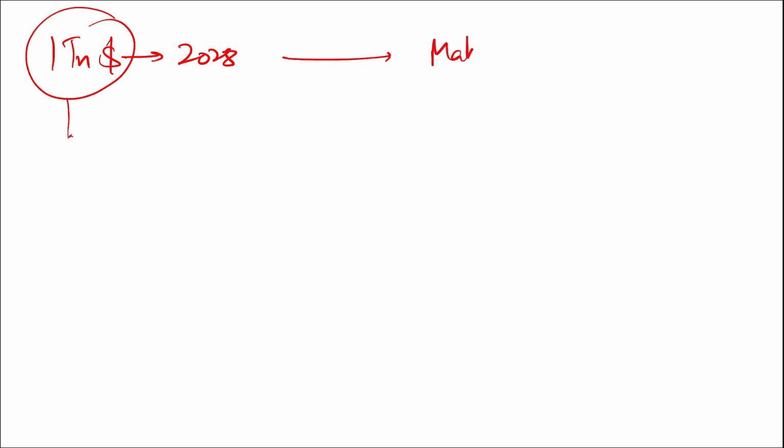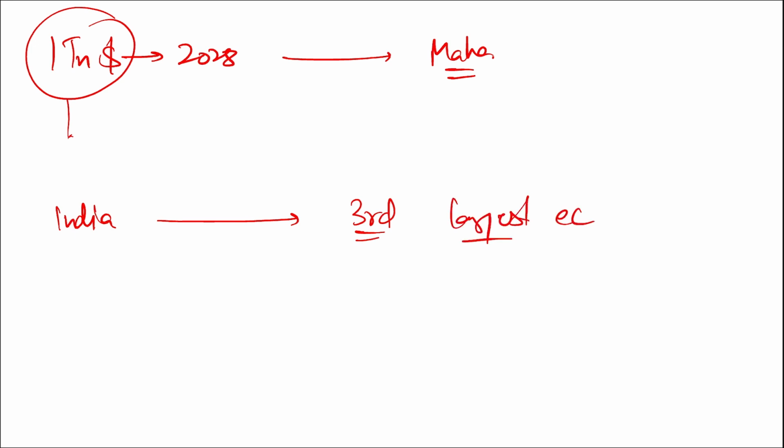Next is, recently which state is aiming to become $1 trillion economy by 2028, or which state of India? It is Maharashtra. Right, Maharashtra is aiming to become $1 trillion economy by 2028, and India is projecting that we will become third largest economy in the world.